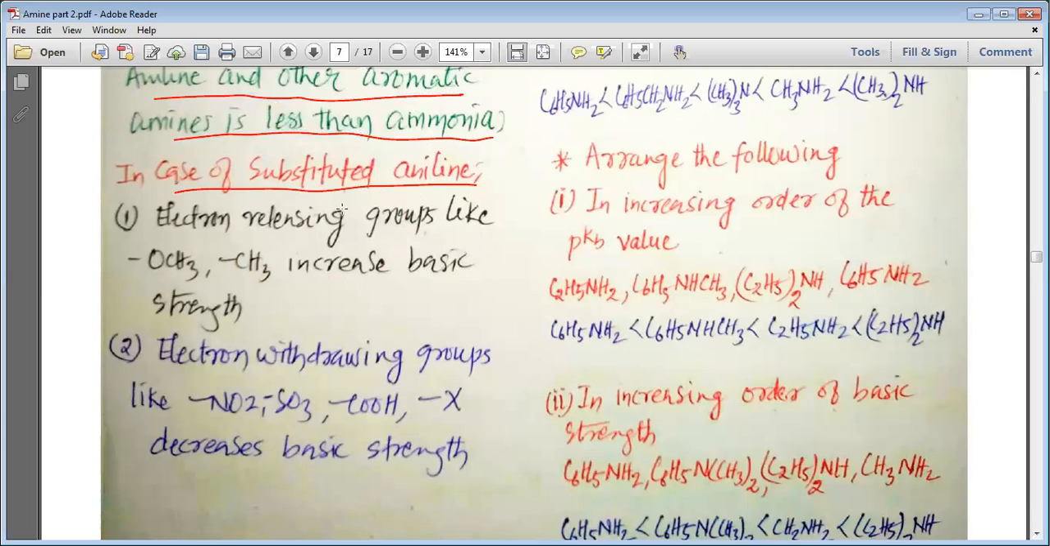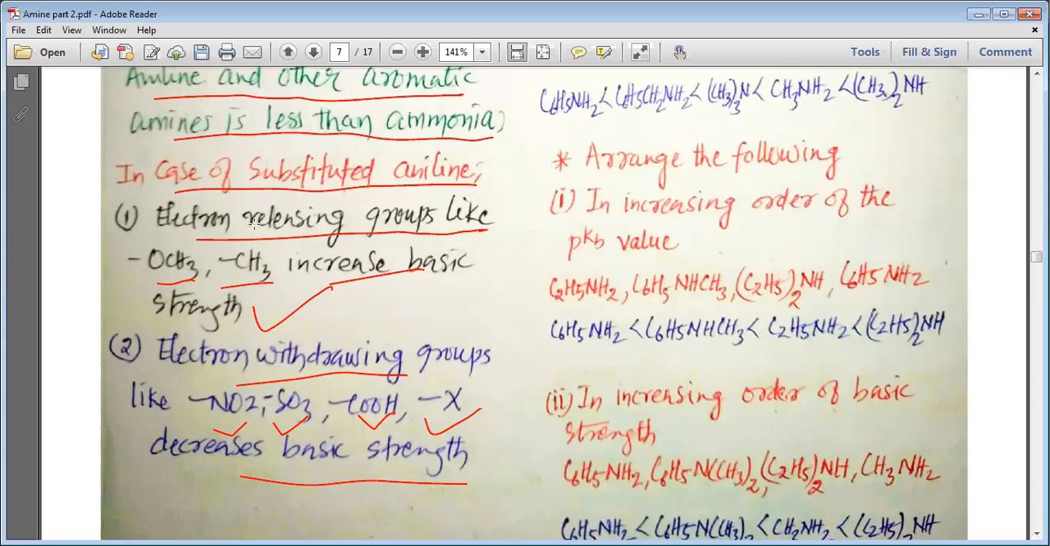In case of the substituted aniline, electron releasing groups like OCH3, CH3 increase the basic strength, whereas electron withdrawing groups like NO2, SO3H, COOH, halogens decrease the basic strength. Once again, if we have the substituted aromatic amines, the presence of OCH3 group, CH3 group, or any other electron releasing group increases the basic strength, whereas these electron withdrawing groups like NO2, SO3H, COOH, and X actually decrease the basic strength of the aromatic amines.